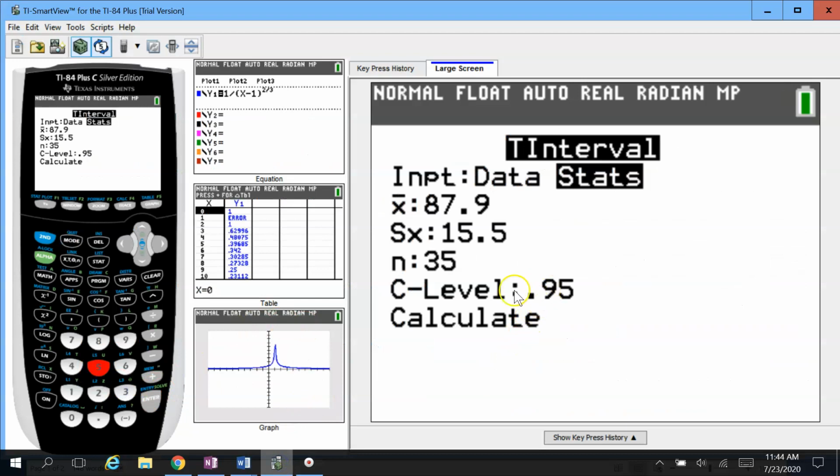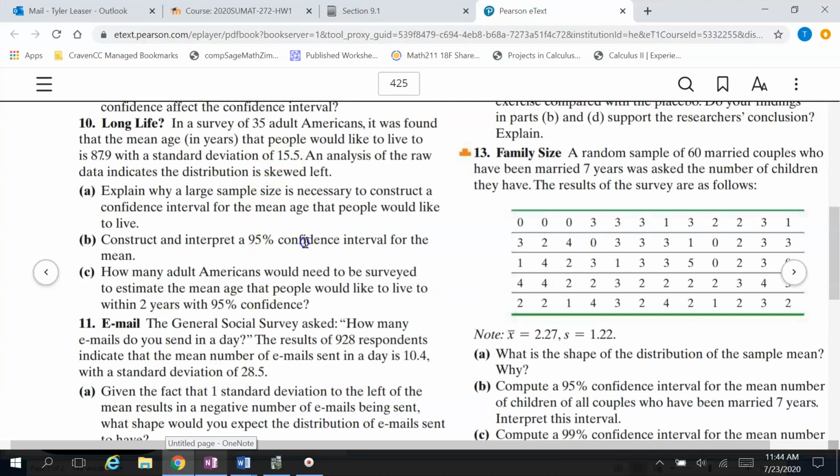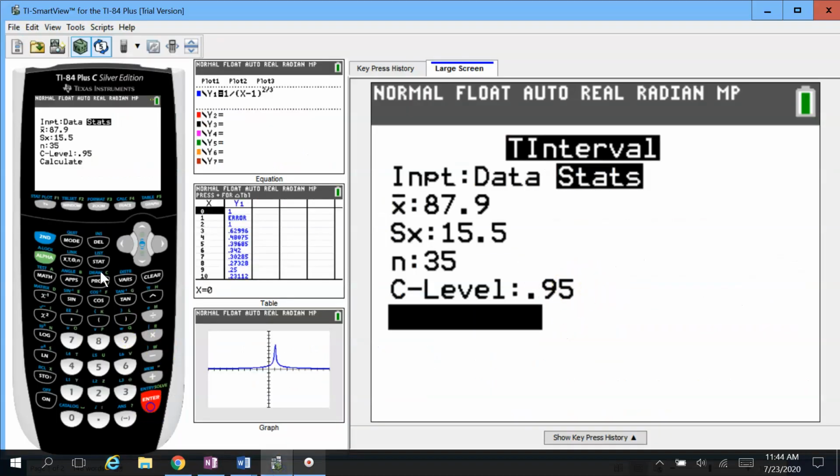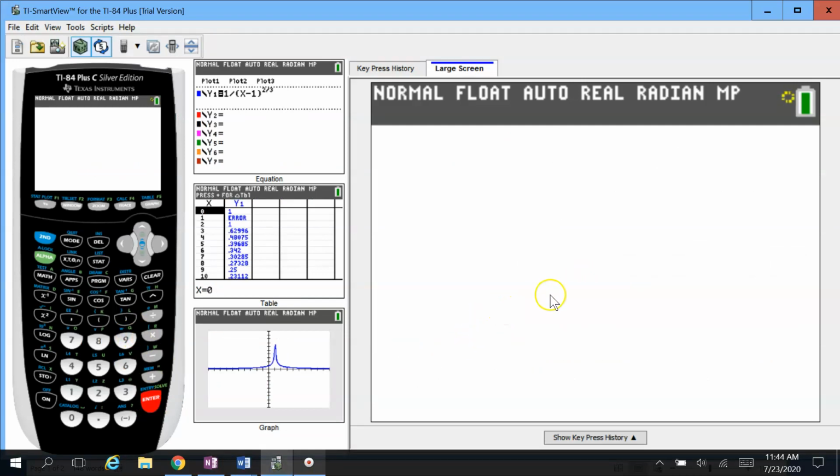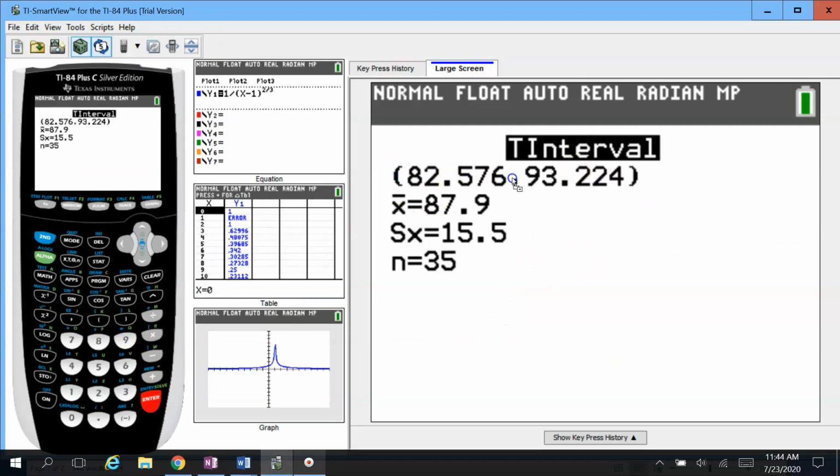And then it's going to ask us for the C-level. That stands for the confidence level. That they just give you in the question, right? They want a 95% confidence level. Okay, and then calculate. And then that's it. Your calculator does everything for you, and we get this.